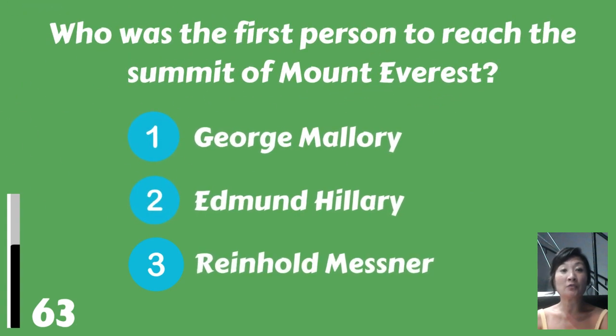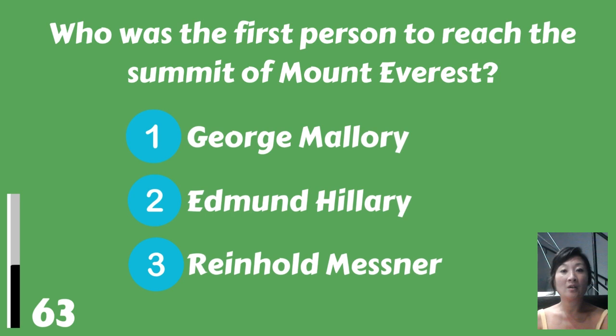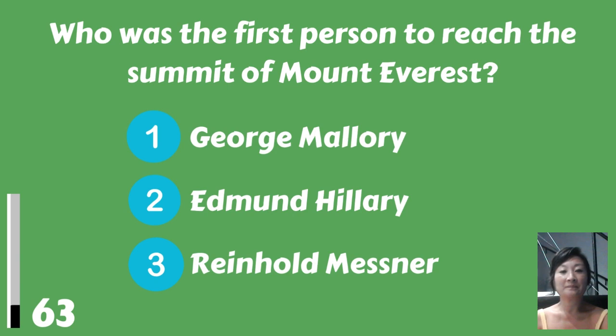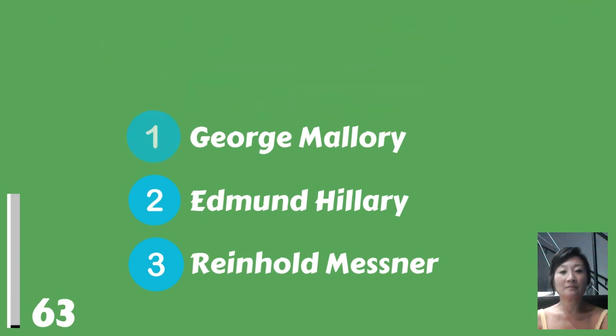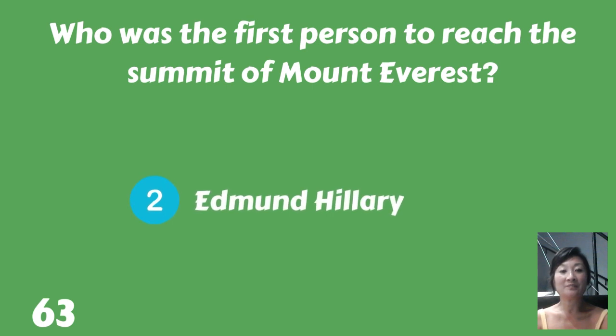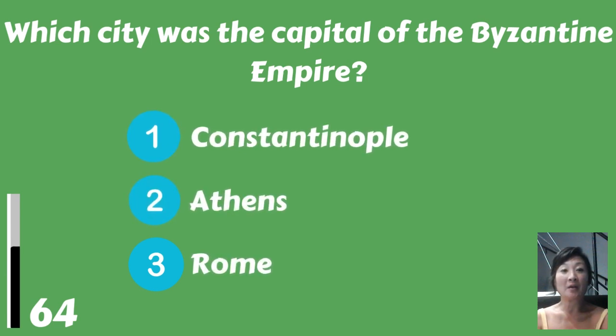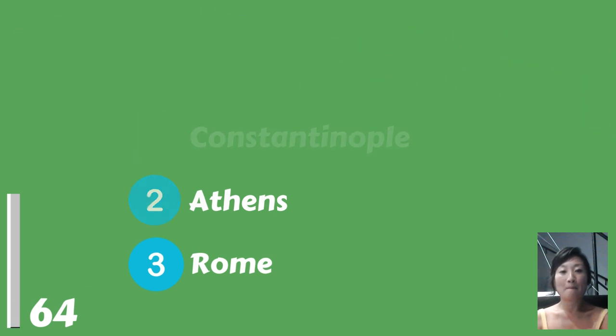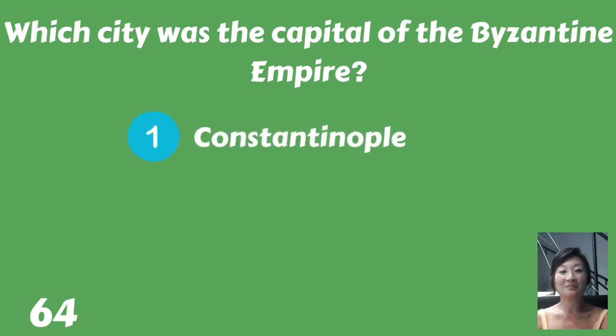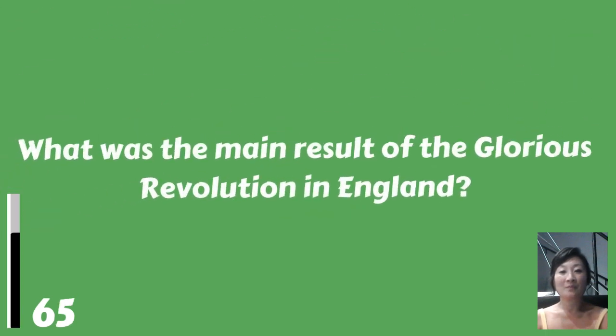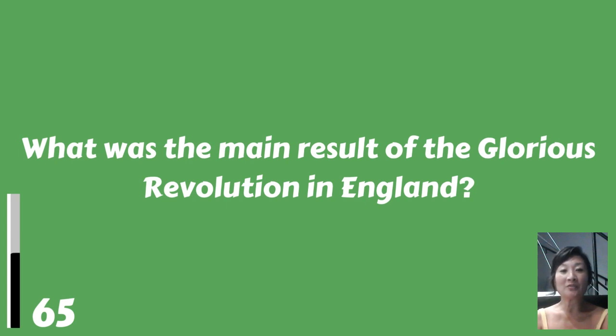Who was the first person to reach the summit of Mount Everest? George Mallory, Edmund Hillary, or Reinhold Messner? Edmund Hillary. Which city was the capital of the Byzantine Empire? Constantinople, Athens, or Rome? Constantinople. What was the main result of the Glorious Revolution in England?